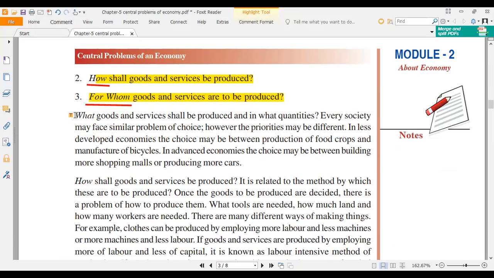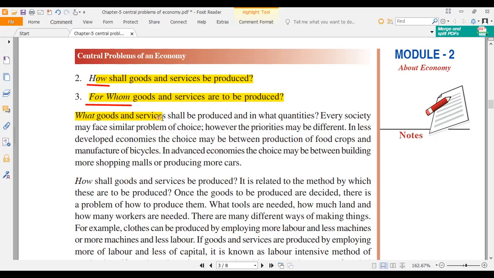What is the first one? What goods to produce? I told you that there are many choices of resources. You have 1 acre of land, and the farmer every time has a choice.